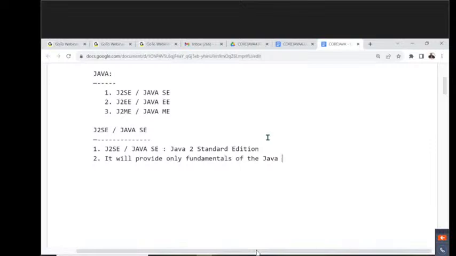It will not provide the complete Java. Don't expect the complete Java. It will provide only the fundamentals of Java. Do all of you get my point or not? It is just a foundation for the Java programming language. By using these fundamentals of Java, is it possible to prepare any application? Yes, we are able to prepare one type of application by using these fundamentals of Java.